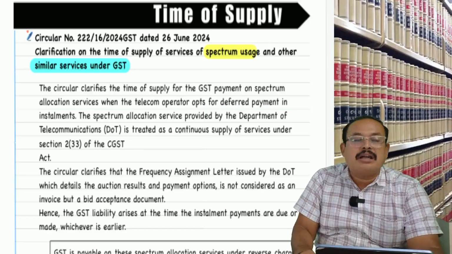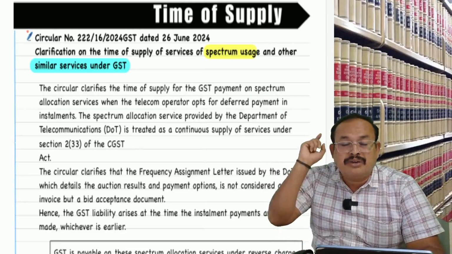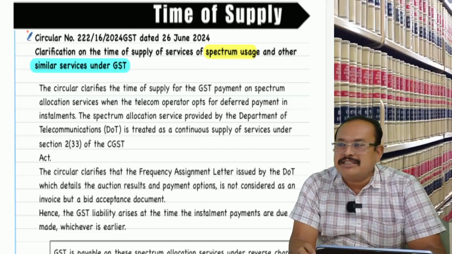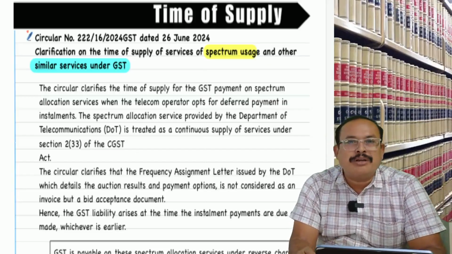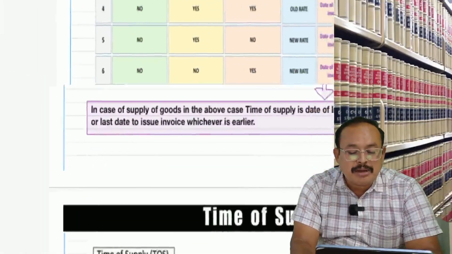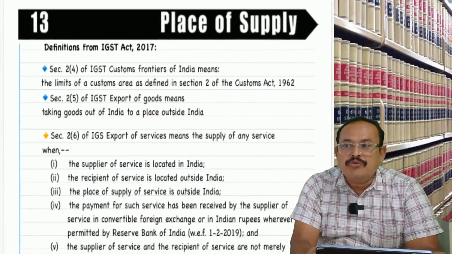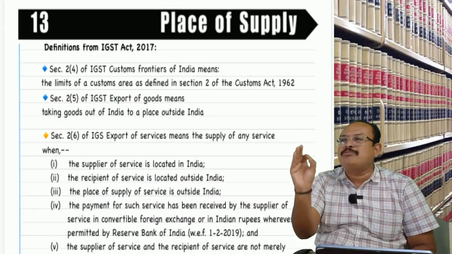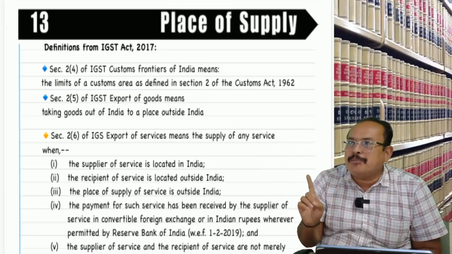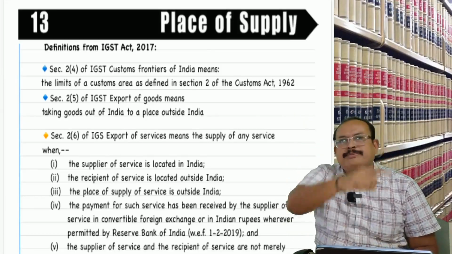With this, the time of supply chapter is concluded in a concrete manner for your batch of rapid revision classes for our September 25 examination. Now I am going to take up a gigantic, very powerful topic, the chapter called place of supply. Very, very important, without which a question paper is generally not going to be put at final level. Take it for granted.